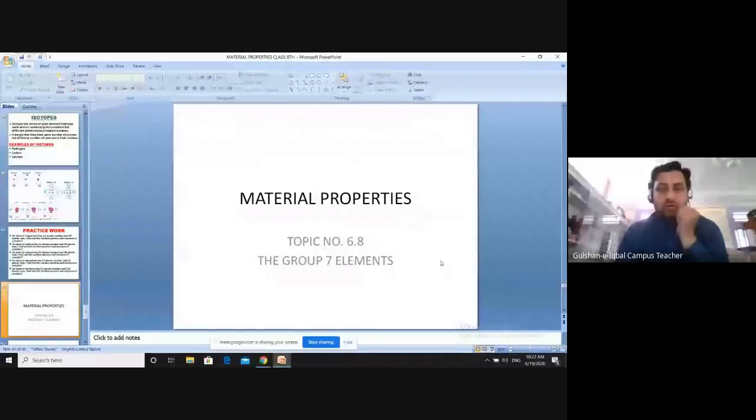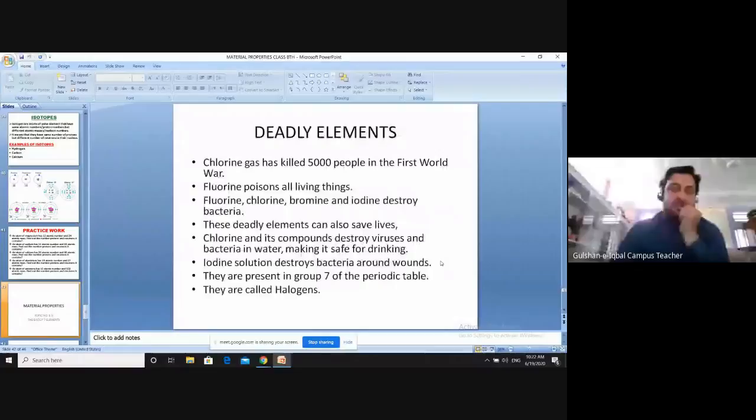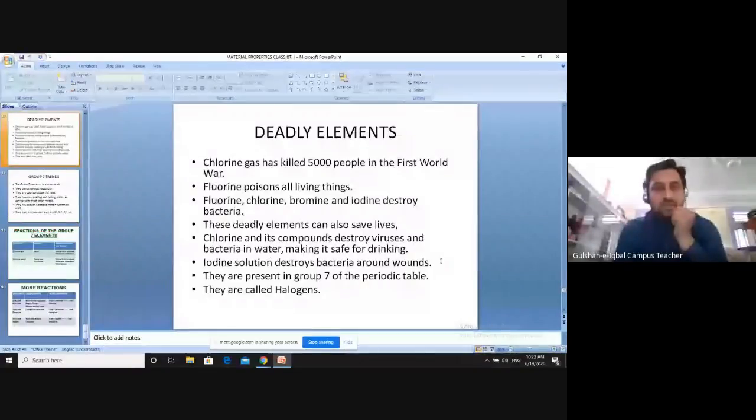Included the group 7 elements. Let's see what the group 7 elements are. The group 7 elements are called deadly elements. Okay, they are called deadly elements. Why are they called deadly elements?